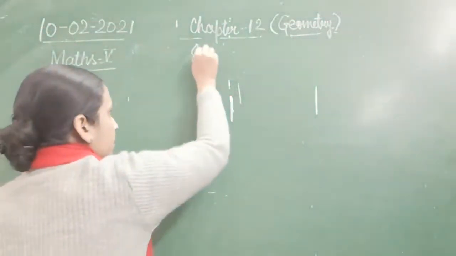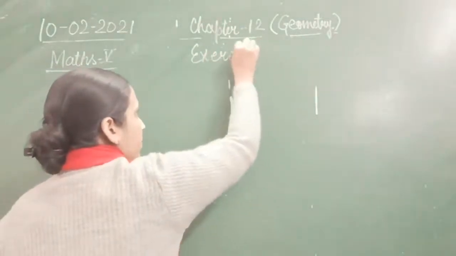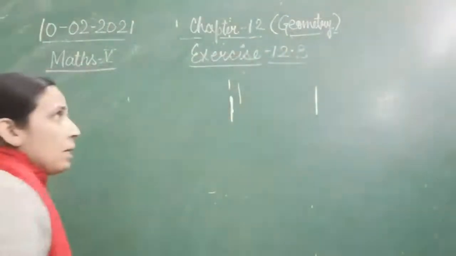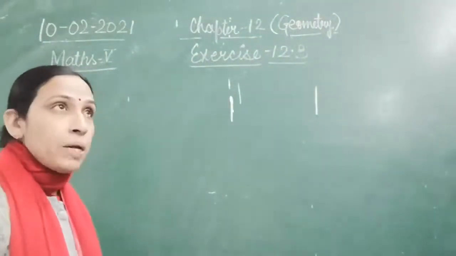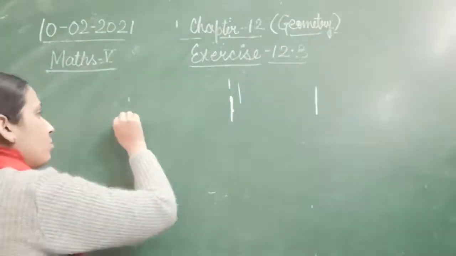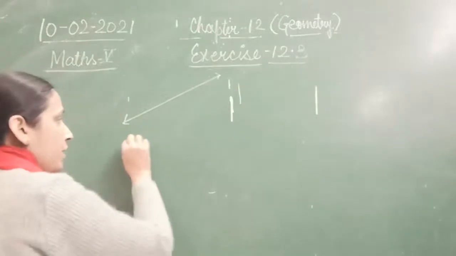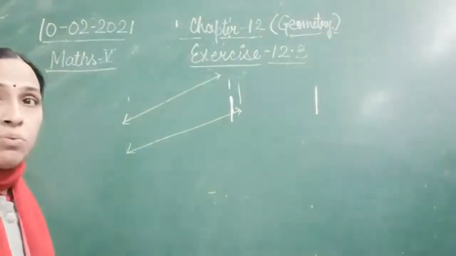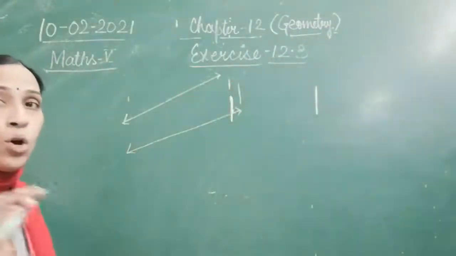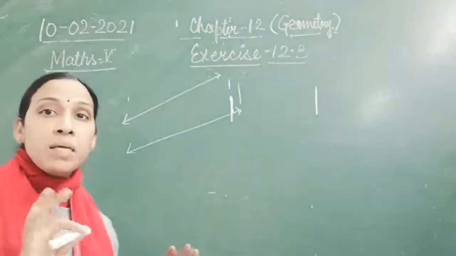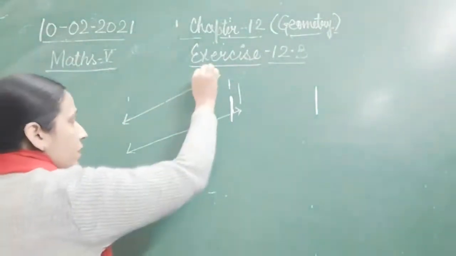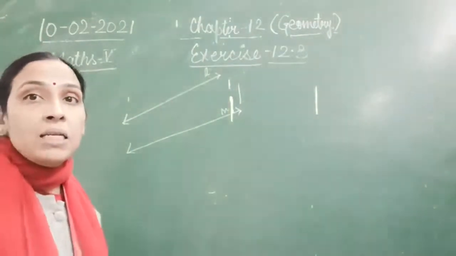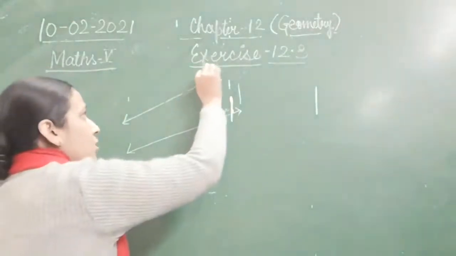Parallel lines. First we will see what parallel lines are, and after that we will understand how these parallel lines go. Parallel lines means two lines that are equidistant from each other, and this distance remains continuous. They will not meet at any point. Now I can name them L and M. So L is parallel to M.